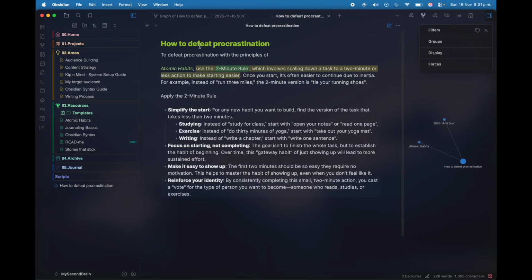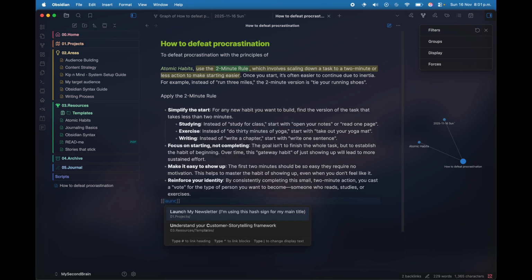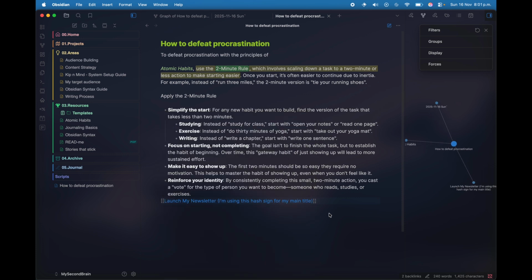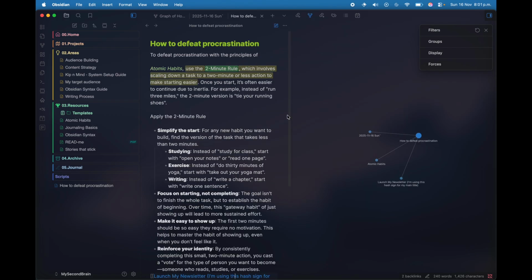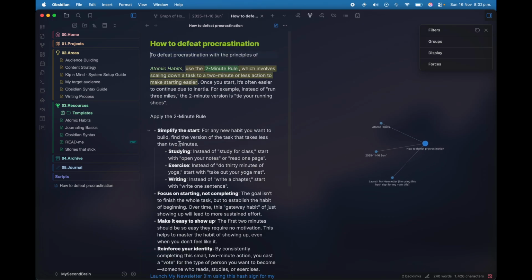Alright, so I have a general idea of this concept that uses the 2-minute rule. So I will now link my project note, launching my newsletter. As you can see, my graph view just becomes bigger and I can always trace back my notes. So that's really, really powerful. Launch my newsletter. I have concepts about content strategy, about how to defeat procrastination, which will be my first draft. And this comes from Atomic Habits.